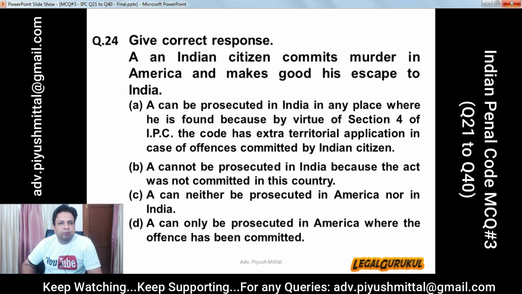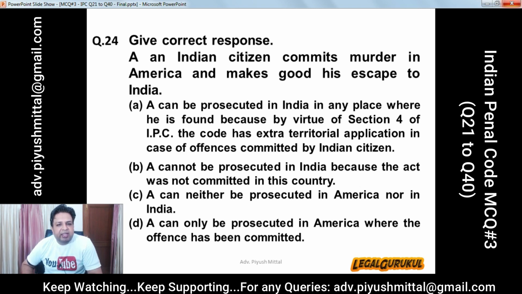Question number 24. Give correct response. An Indian citizen commits murder in America and makes good his escape to India. Options are: A. Can be prosecuted in India in any place where he is found because by virtue of section 4 of IPC, the code has extraterritorial application in case of offences committed by an Indian citizen.